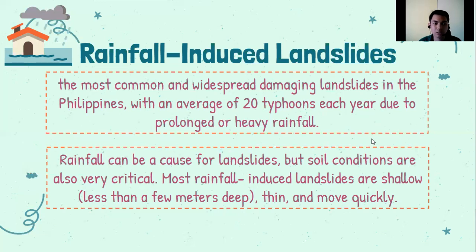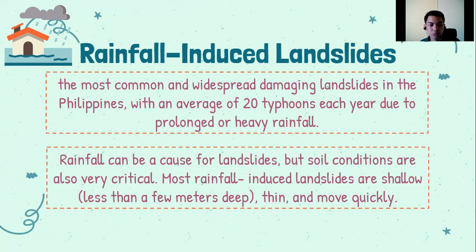So, the other is the rainfall-induced landslide. The most common and widespread damaging landslide in the Philippines, averaging 20 typhoons each year due to prolonged or heavy rainfall. So dahil sa sobrang haba o sobrang dami ng mga ulan na bumabagsak sa lupa, pwede yan mag-contribute doon sa landslide natin. Yan tinatawag natin na rainfall-induced landslide. Sa Philippines, sobrang daming typhoons na dumadaan dyan. Kahit summer umuulan, ganyan dito sa Philippines. So rainfall can cause landslide.